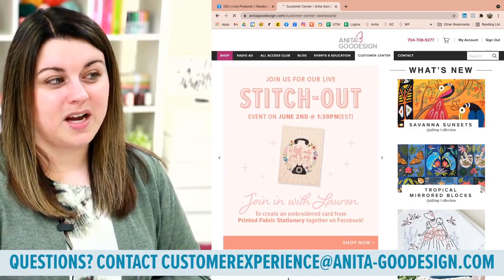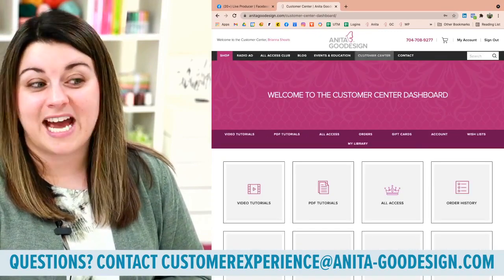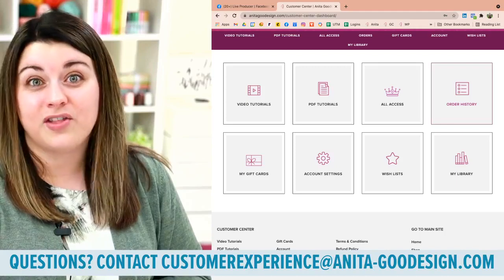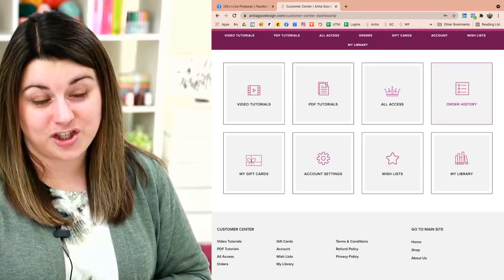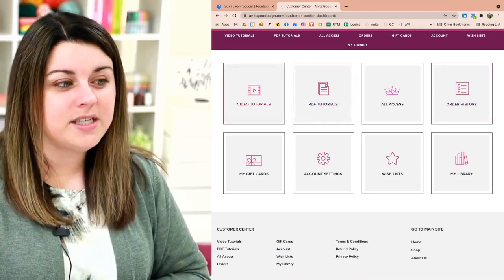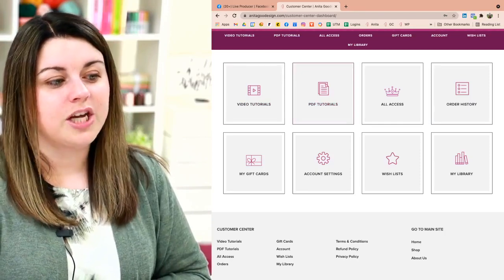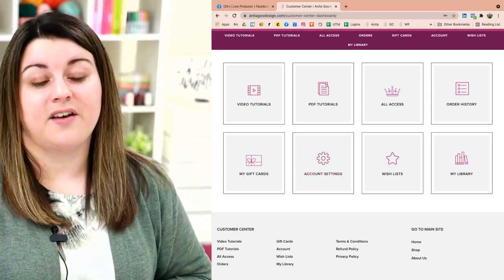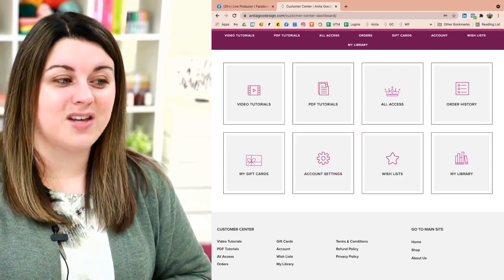And once we get into our Customer Center, you're going to find what's called the dashboard. Now, if you've never been in here before, this dashboard has a wealth of knowledge and a lot of goodies that you need to check out. We have some video tutorials, PDF tutorials. You can look at your gift cards, make your wish list, check out your library, all kinds of great stuff. But the one we're going to focus on today is this All Access tab.